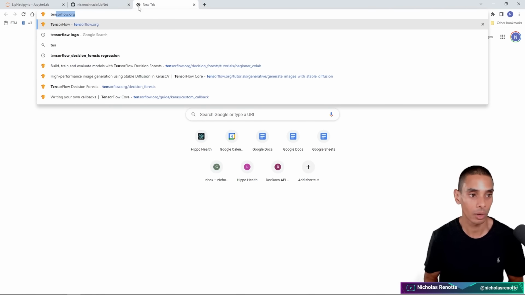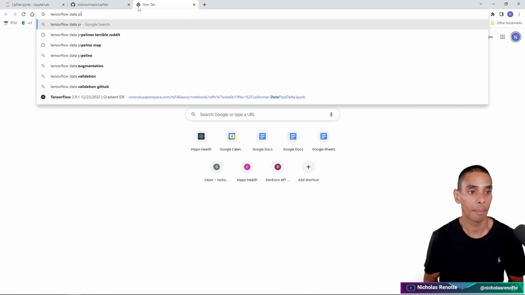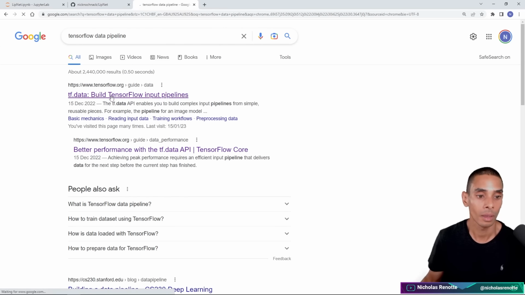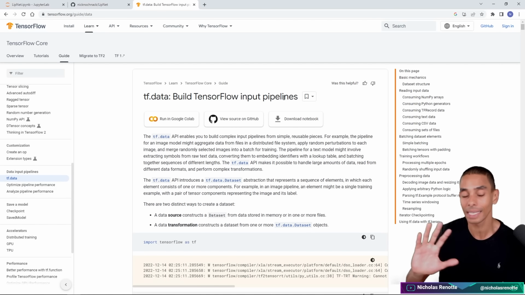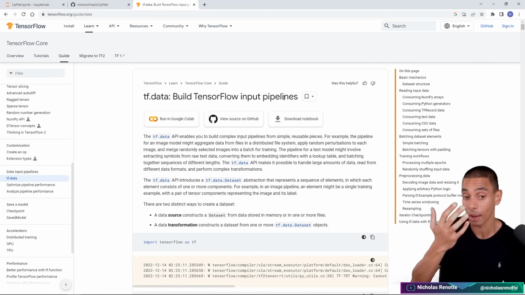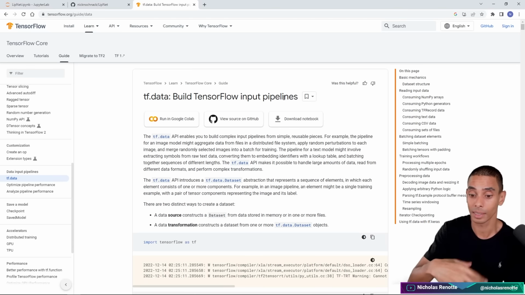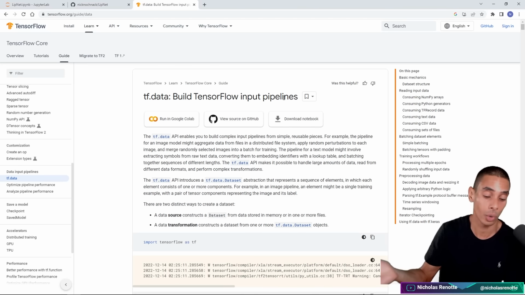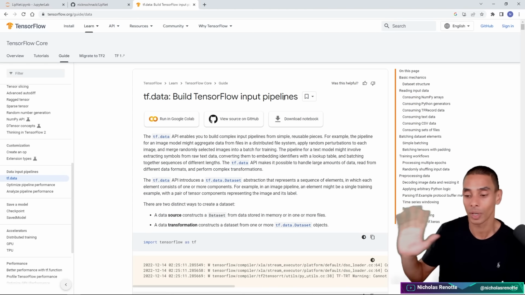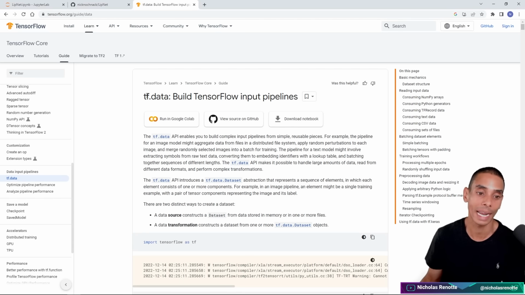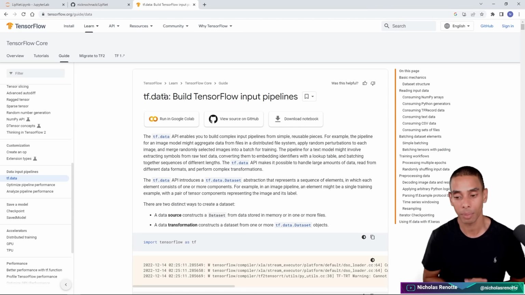So if we actually go and take a look, TensorFlow data pipeline. Take a look. So tf.data. Now, this can be a little bit tricky. So I always try to evaluate whether or not this is better doing in TensorFlow versus PyTorch. Who knows, maybe at some particular stage I'll actually go and transition, but I've got this working. So tf.data is a great data pipeline framework.